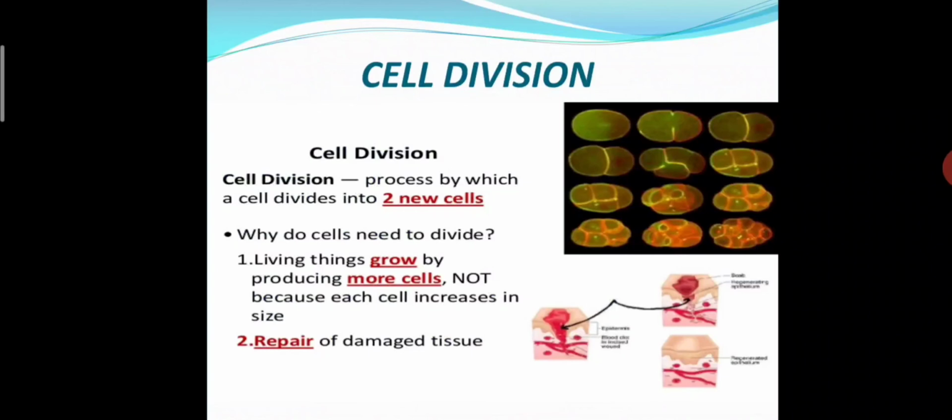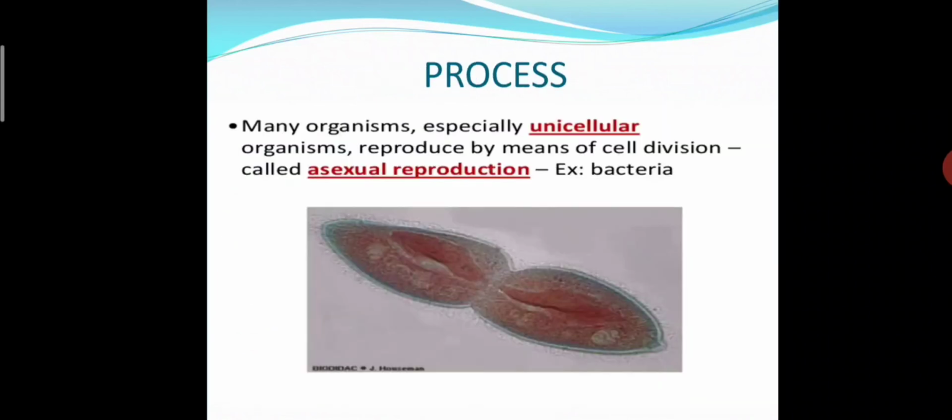Okay, so why do cells need to divide? Living things need to grow by producing more cells. Okay, because every living thing has to grow its species by producing more cells, not because each cell increases in size. Okay, and the repair of damaged tissue. Because of this, it is compulsory to do cell division.